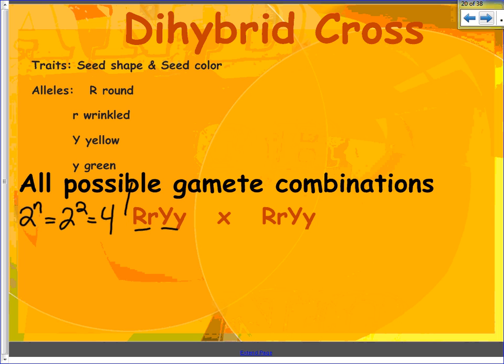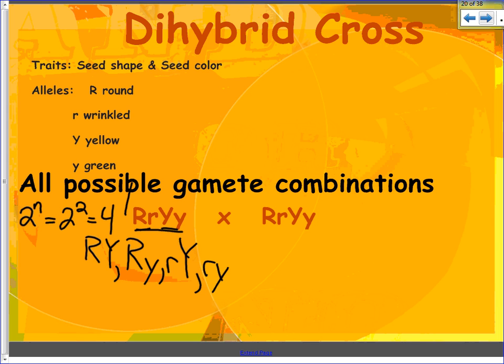So now I go about creating combinations. These combinations would represent what would happen during meiosis. So for this particular offspring here, one possible gamete would have a big R and a big Y. One possible gamete has a big R, little y. One possible gamete has a little r, big Y, and one possible gamete has a little r, little y. So these are all the possible combinations.